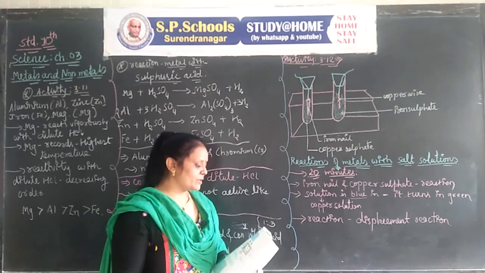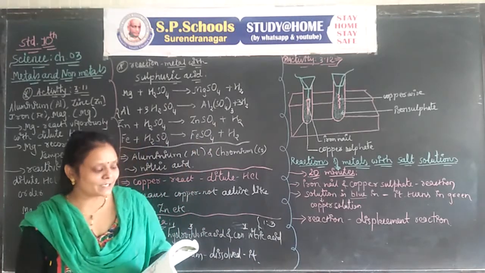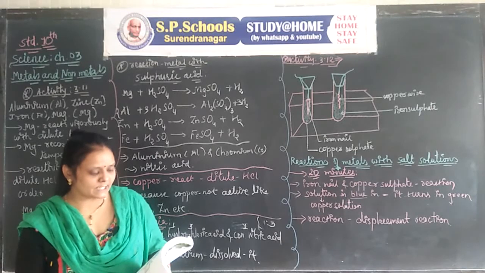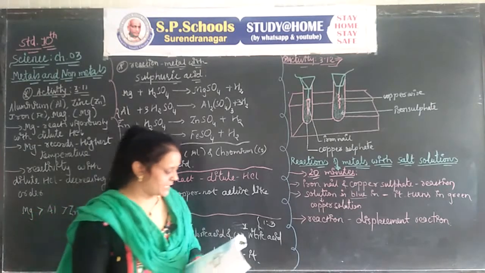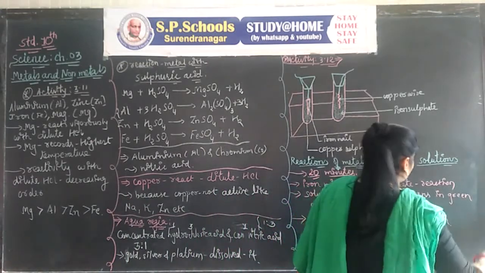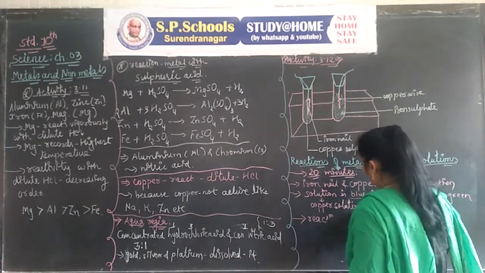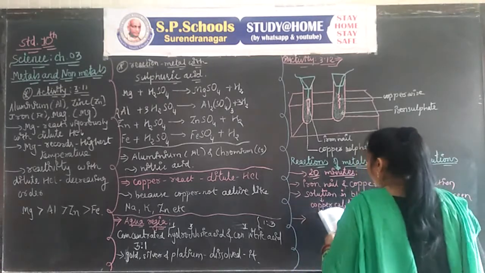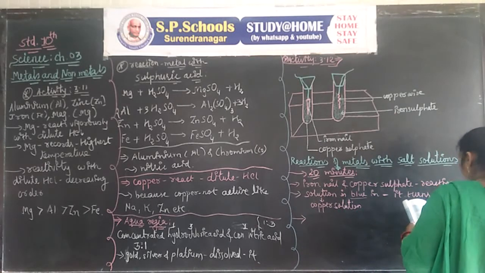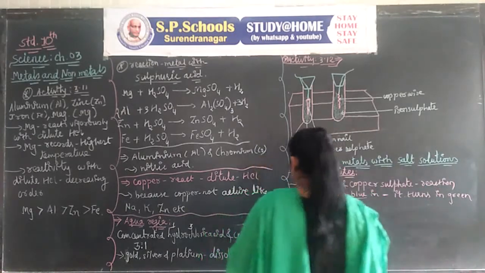Name the type of reaction. Write a balanced chemical equation for the reaction that has taken place.